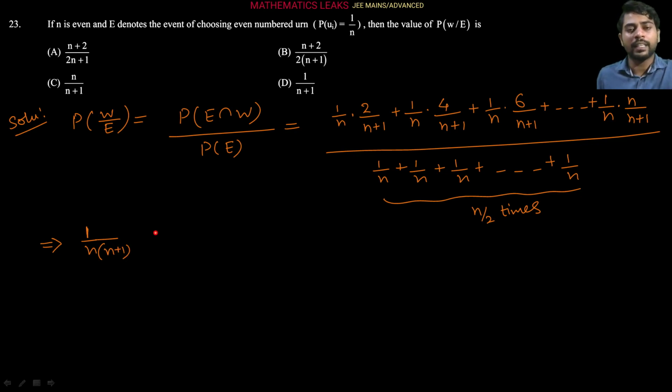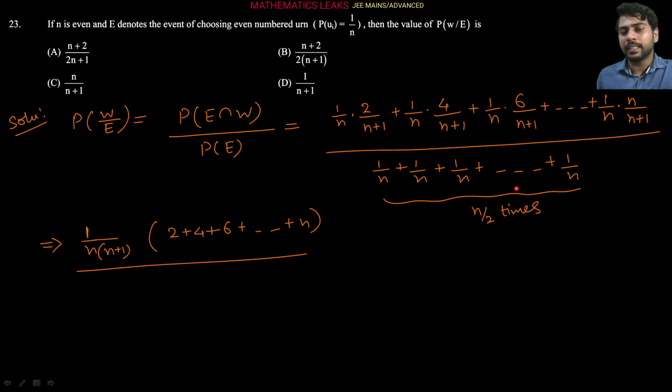And now here it remains 2 plus 4 plus 6 plus dot dot dot up to n, upon, similarly this is n by 2 times, so 1 upon n into n by 2 we can simply write, right? From here also, as you can see, in 2 4 6 plus dot dot dot up to n, we can take 2 common, correct? So here I am simplifying after taking 2 common. So 2 will become 1, 4 will become 2, 6 will become 3, and n will become n by 2. So let's do it.